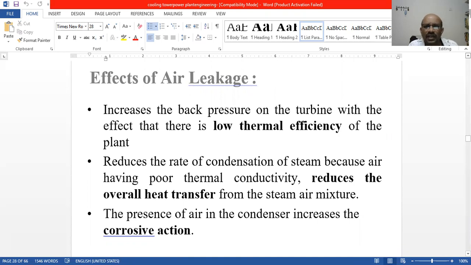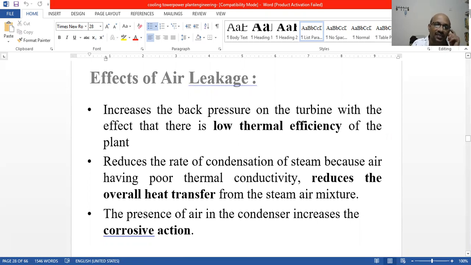Automatically heat is reduced, and the heat transfer rate is also reduced. The Rankine cycle cannot work properly. Heat input, heat gain and work done will not be there. Due to all these effects, low thermal efficiency will be there.